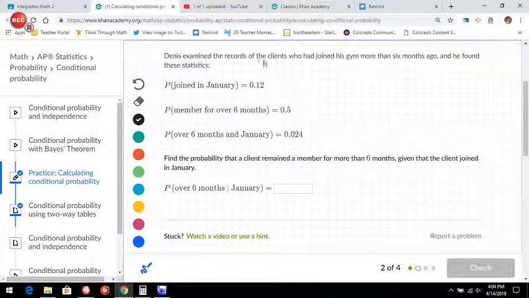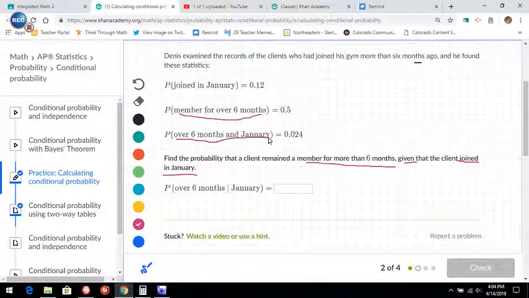Dennis examined the records of the clients who had joined his gym more than 6 months ago. And he found these statistics. Find the probability that a client remained a member for more than 6 months, given that the client joined in January. So then I'm going to look at people who were members for over 6 months and joined in January out of the people who joined in January. So actually I underlined this, but I don't need this.